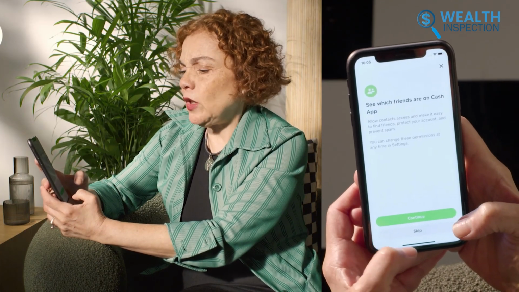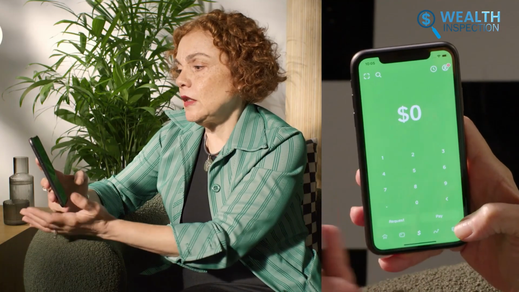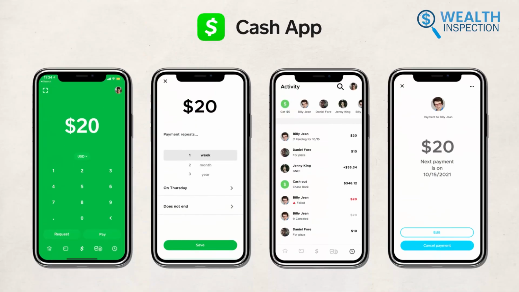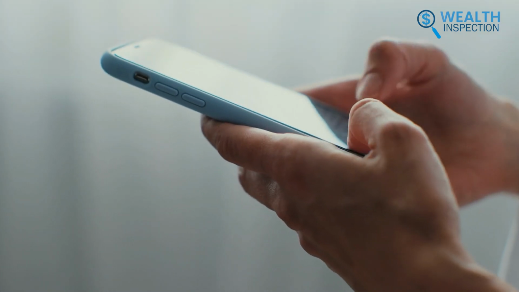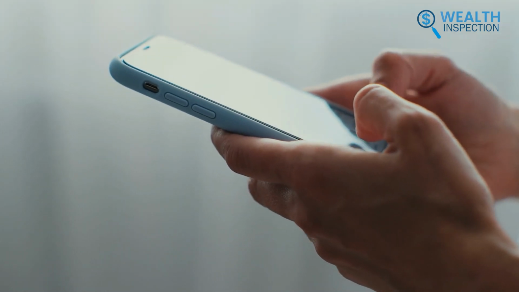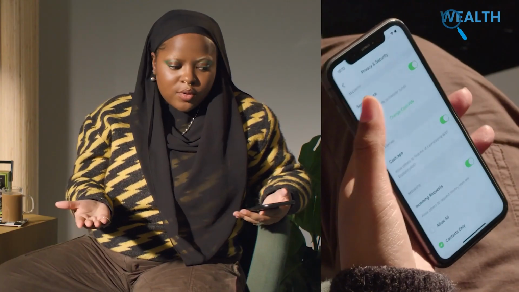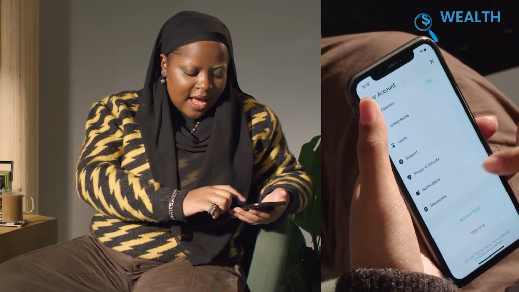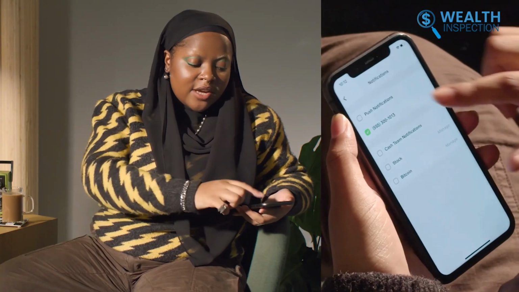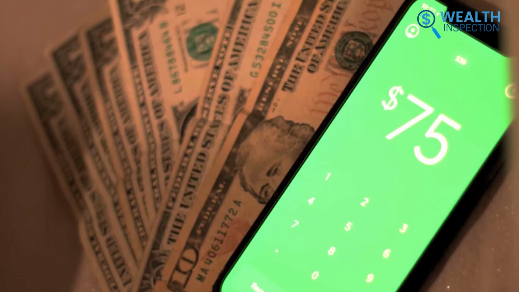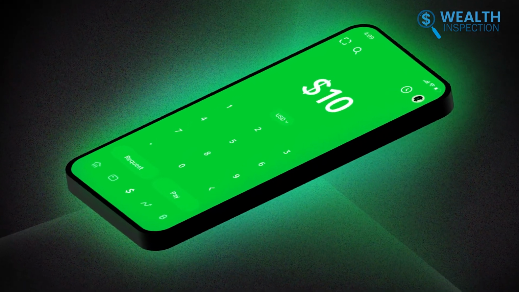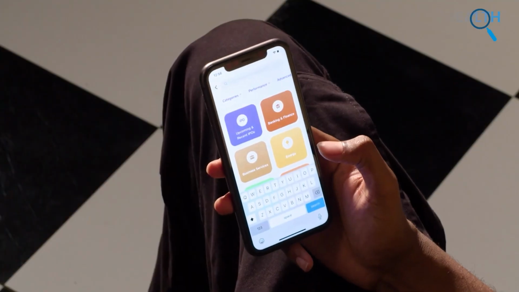Now, to send money to someone, we needed to start on the main screen and enter the amount we wanted to send. After that, we had to tap on the Pay button right here, which brought us to the option of choosing who to send it to by typing their name, cash tag, phone number, or email. Remember how we synced the app with our contacts? This is where it'll be useful. Now, before finalizing the payment, we had the option to add a note to describe what the money was for. We also needed to select an appropriate funding source, which in your case could be CashApp balance, a linked debit card, or a credit card. Something to keep in mind, using your balance or debit card is free.